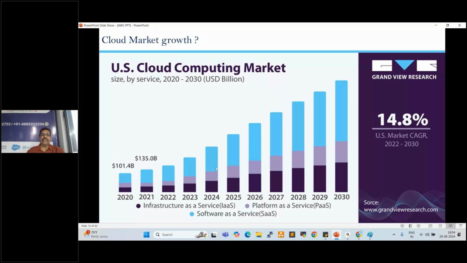In 2012, I switched to cloud and DevOps, and from 2012 onwards I have seen the market growing like this. Clear, everyone?